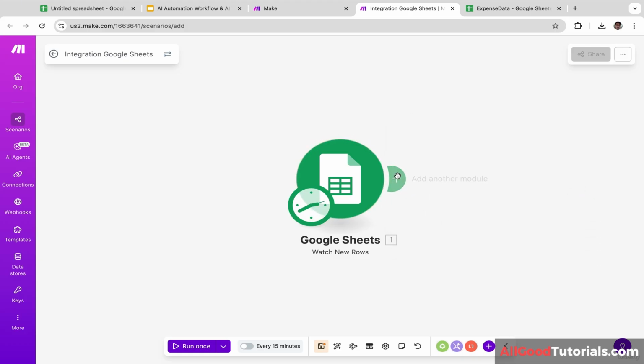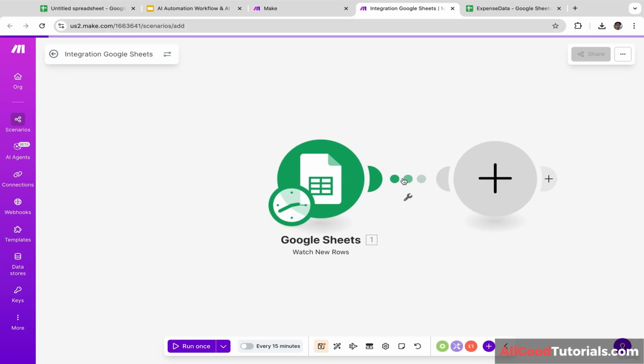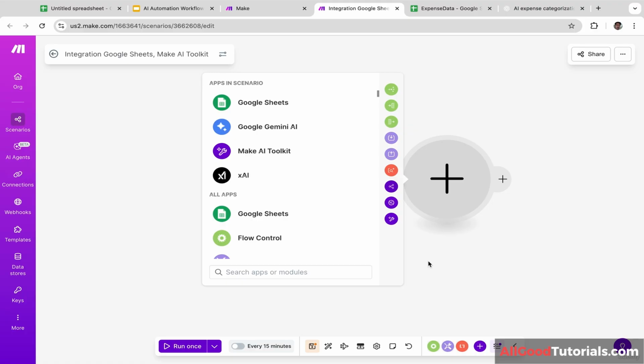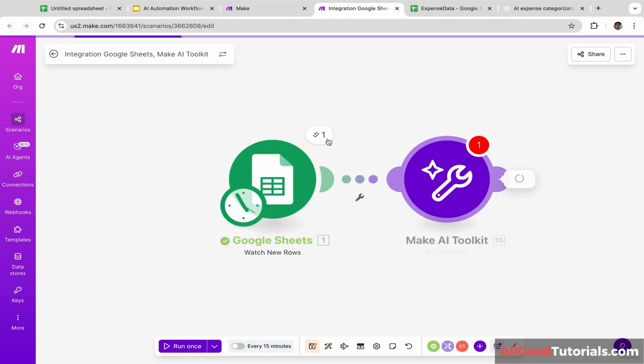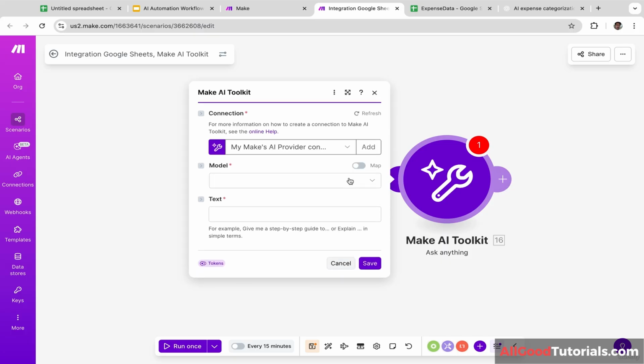And next, we are going to add another module. So let's click this. In this case, we are going to use the AI model provided by make.com. Let's type in AI and let's click this, ask anything. So this is a free AI model provided by make.com, and you don't need an API key here, guys. Next, we are going to select the AI model. There are three options: GPT OSS 20B, GPT OSS 120B, and GPT-5 mini. In this case, I'm going to select the first one. Feel free to select any AI model that you want. It is totally up to you.